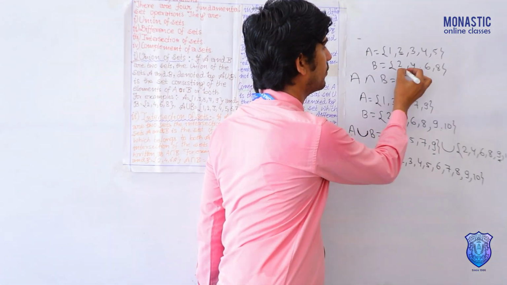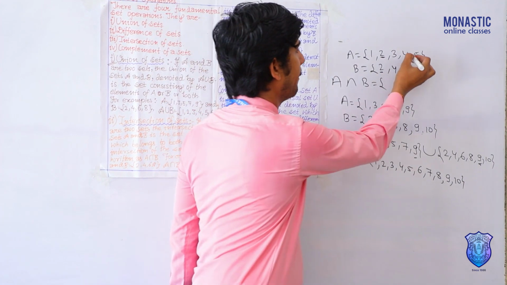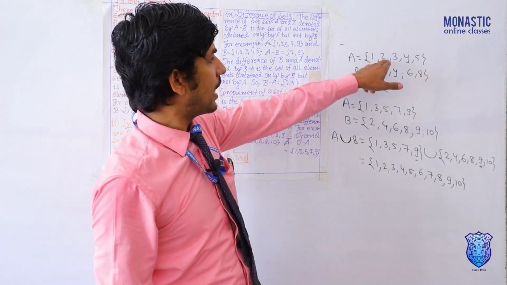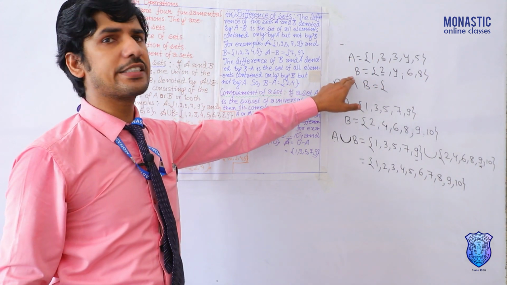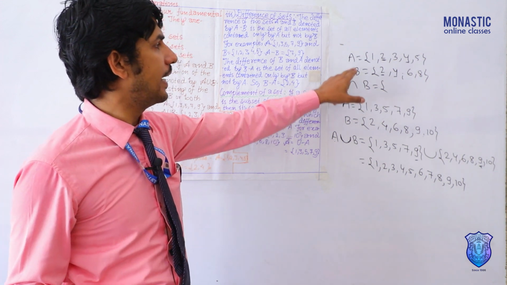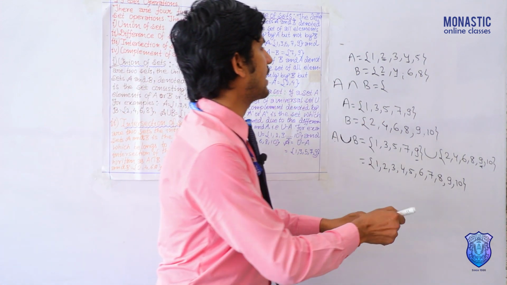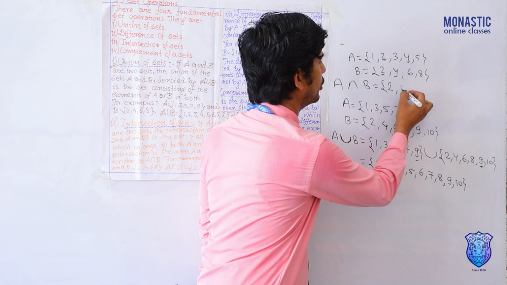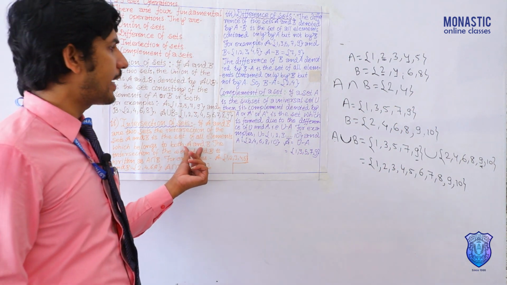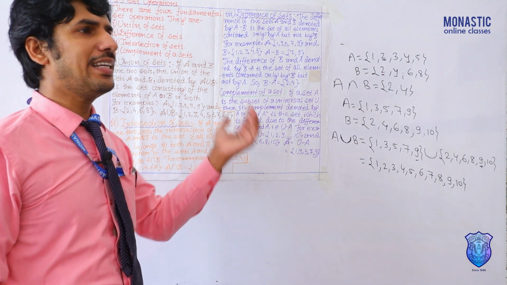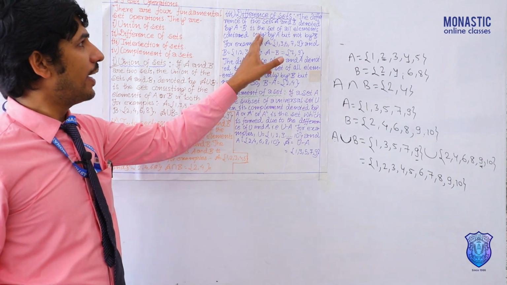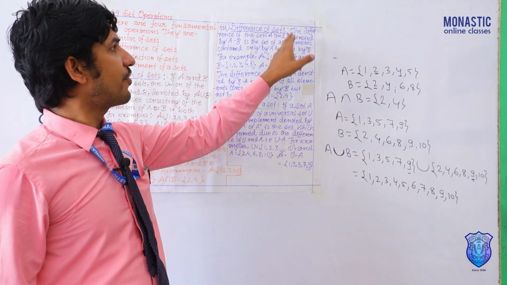See, 2, 4. It means those elements are found in both set A and set B. That's why we can say that A intersection B is equal to 2, 4. So like this, simply we can know how to find the intersection of sets. Third one is difference of sets.